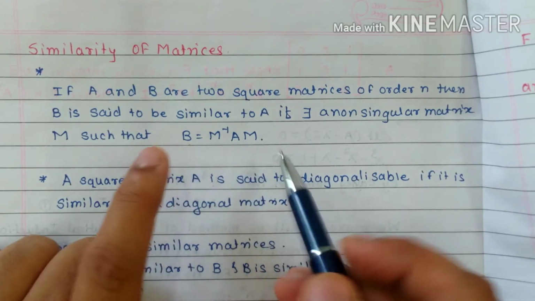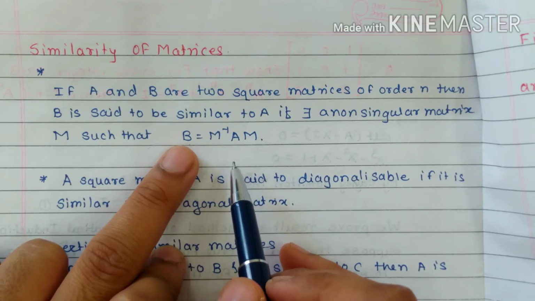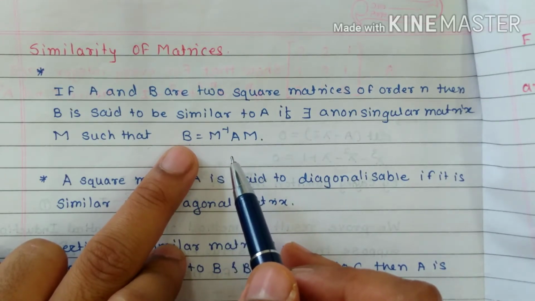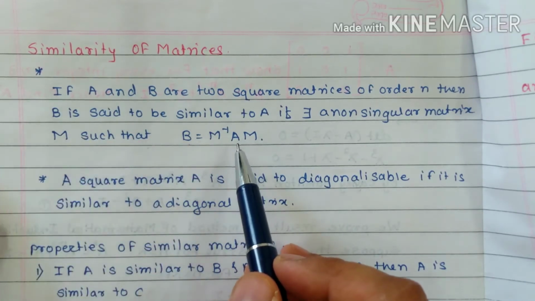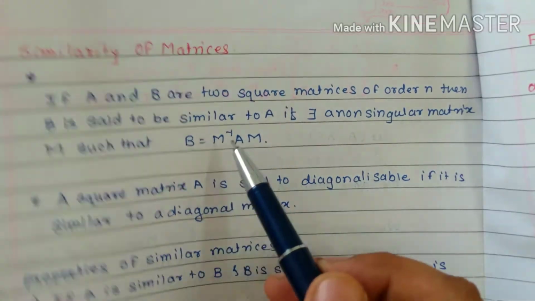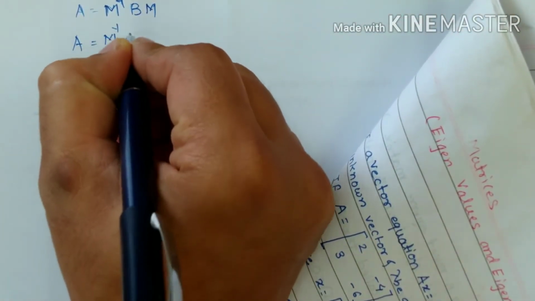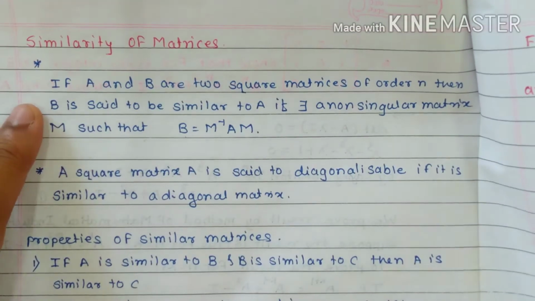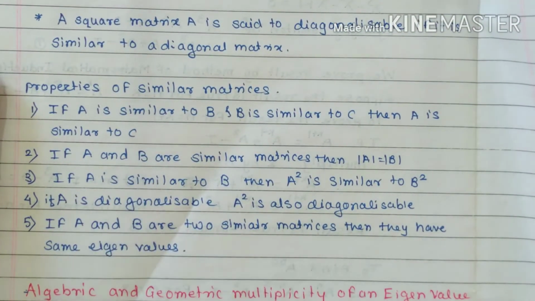But if I say A is a diagonalizable matrix, it means I can reduce it into a diagonal form. In such cases, that matrix A should be similar to the diagonal matrix. That means we must express A as M inverse DM, where D is a diagonal form of the matrix. Just remember this.